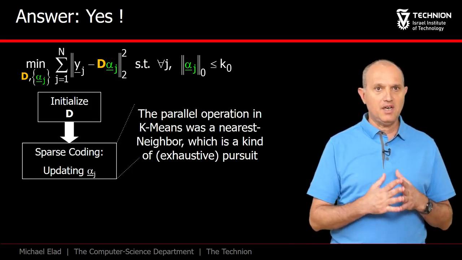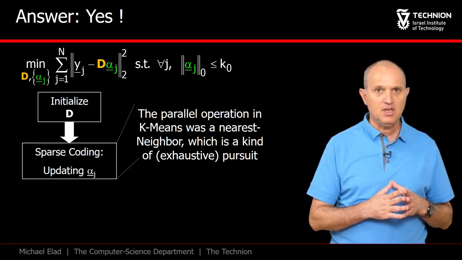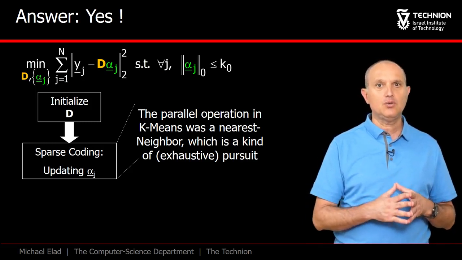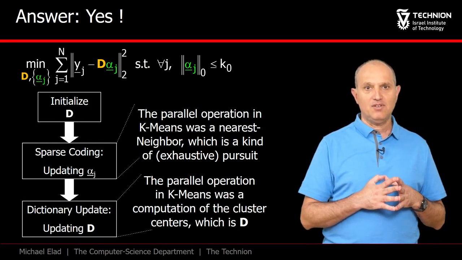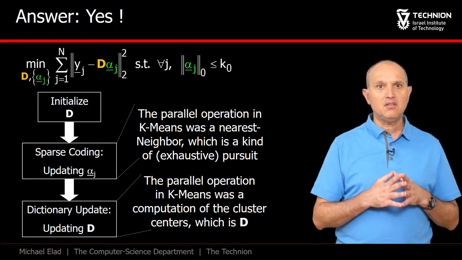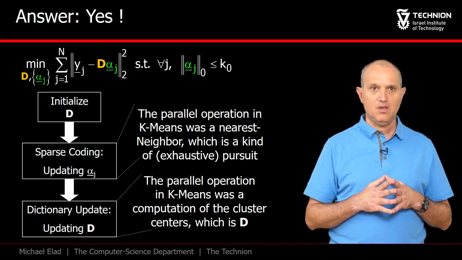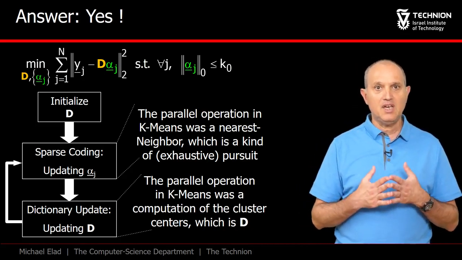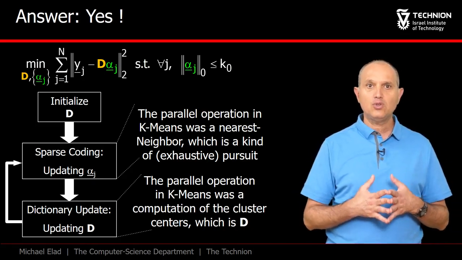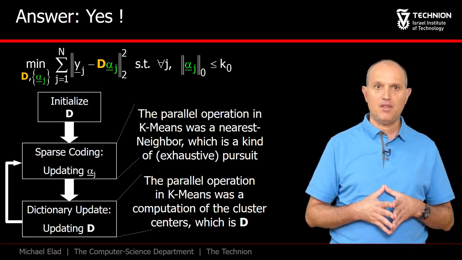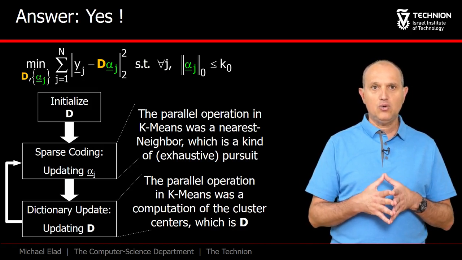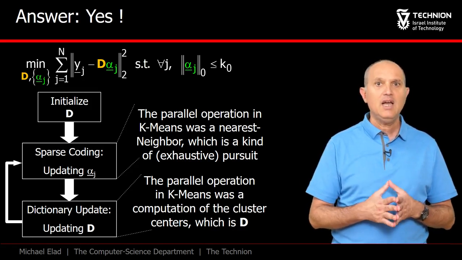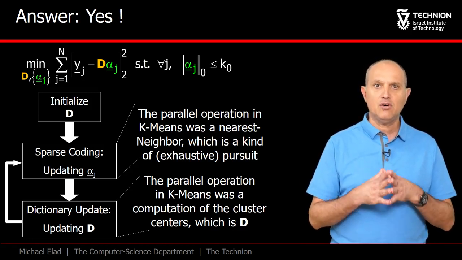This parallels the nearest neighbor process in k-means, but it will be somewhat more involved, since now each signal is assigned to K0 atoms and not just one. When these alphas are set, we will turn to update D to better serve the data. These two steps should be repeated again and again, leading to the proposed conceptual dictionary learning method. As we will see next, the above core idea could be interpreted in several different ways, leading to several variations of dictionary learning.